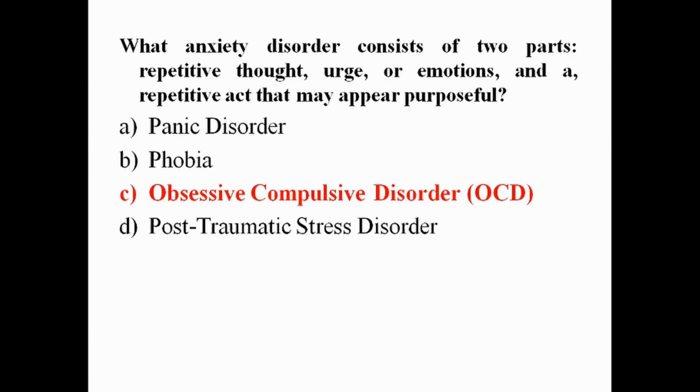What anxiety disorder consists of two parts: repetitive thoughts, urges or emotions, and a repetitive act that may appear purposeful? Panic disorder, phobia, obsessive compulsive disorder, that is OCD, and post-traumatic stress disorder. The answer is obsessive compulsive disorder. Here we can see repetitive thoughts, urges or emotions, and a repetitive act that may appear purposeful.